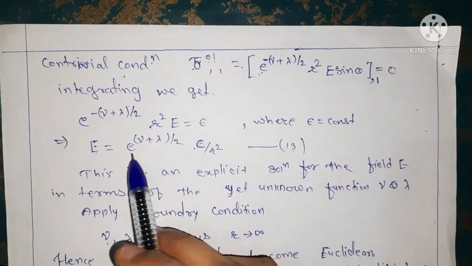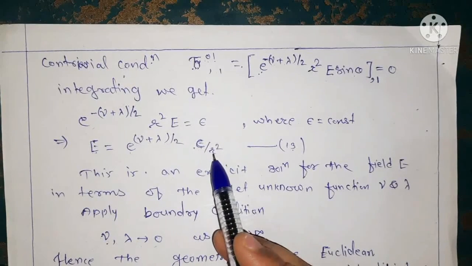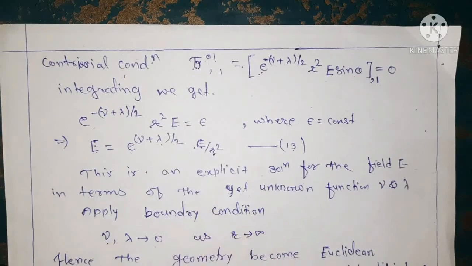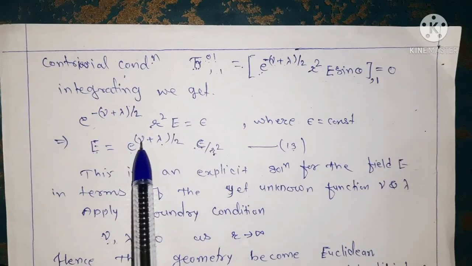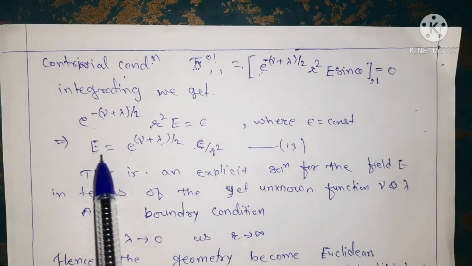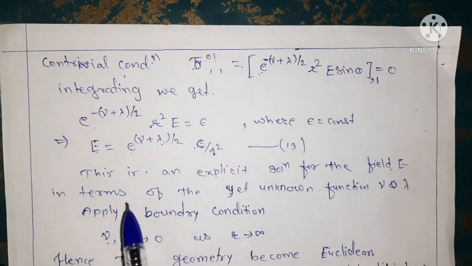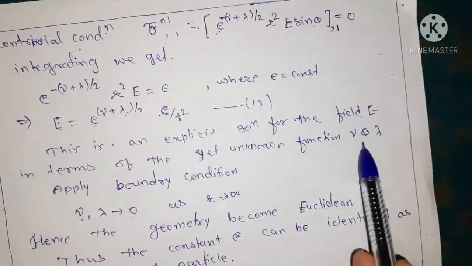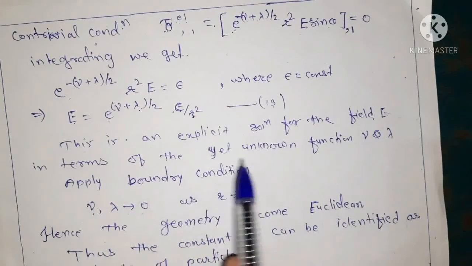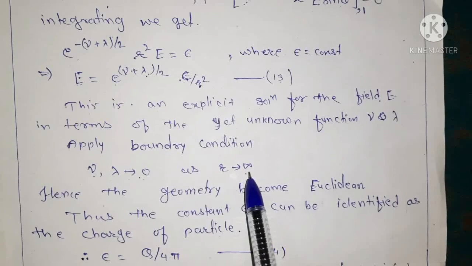Now from this we know epsilon is a constant, r is the radius, but nu plus lambda is not known to us yet. We have not found this nu plus lambda, so we get the value of E, which is an explicit solution for the field E, but we have not yet determined the values of nu and lambda. For this we apply the boundary condition, that is nu and lambda tend to 0 as r tends to infinity,